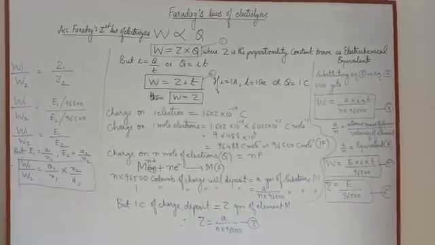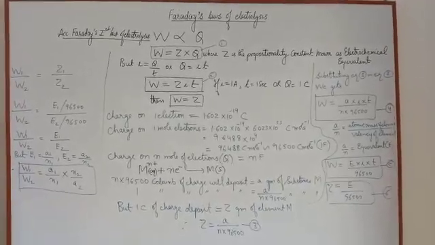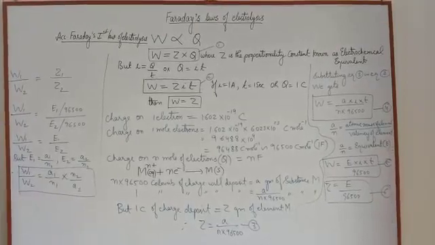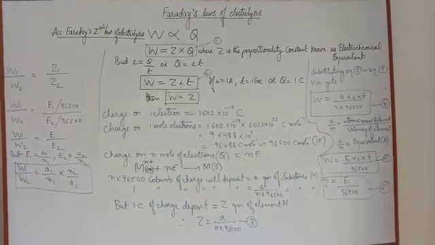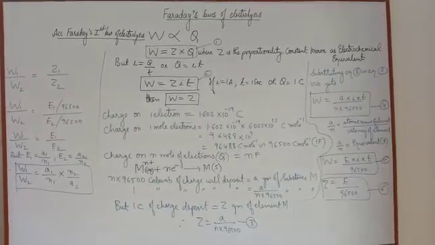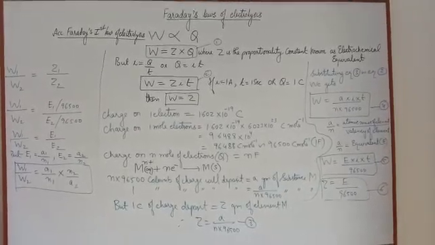Now we can easily define the electrochemical equivalent. The electrochemical equivalent is defined as the amount of the substance liberated at an electrode on passing 1 coulomb of charge through it, or passing 1 ampere of current for 1 second.